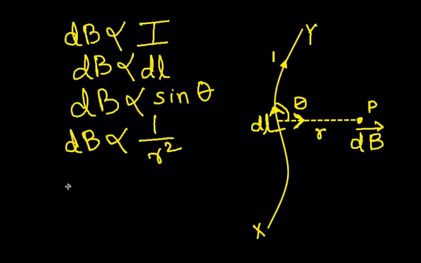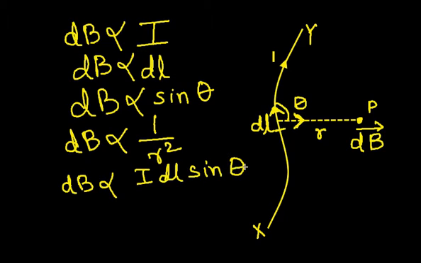When these four factors were combined, it was found that dB was proportional to I dl sine theta divided by r square. In order to remove the proportionality, we have to introduce a constant.